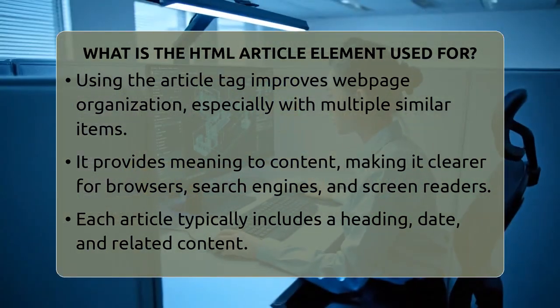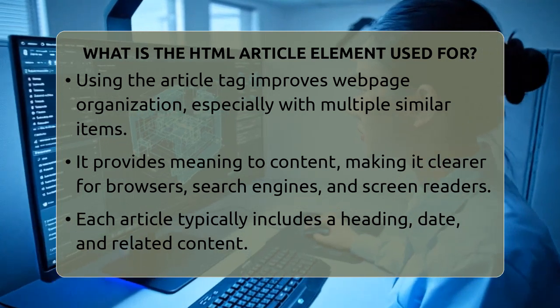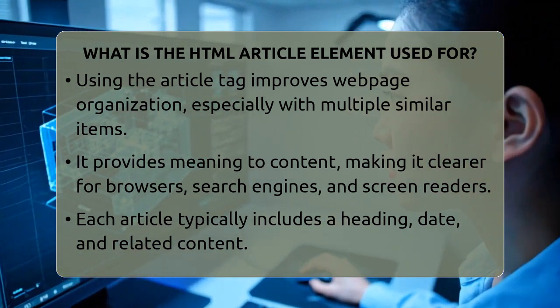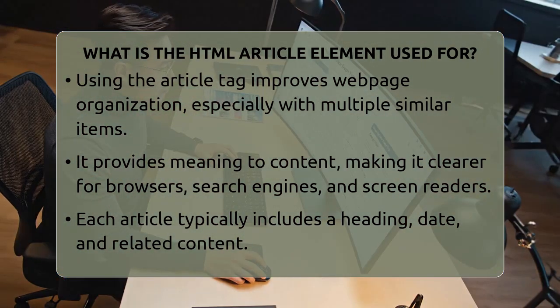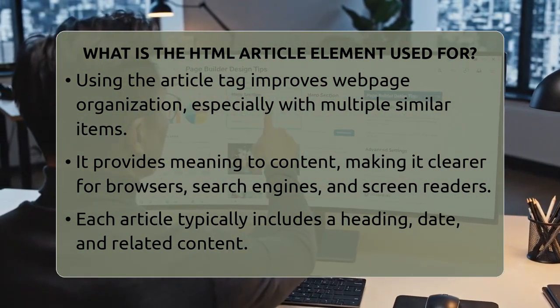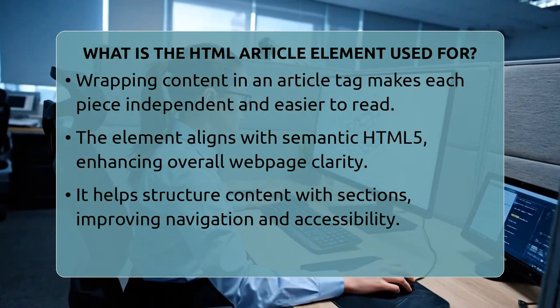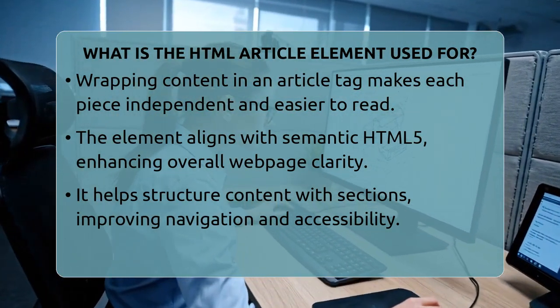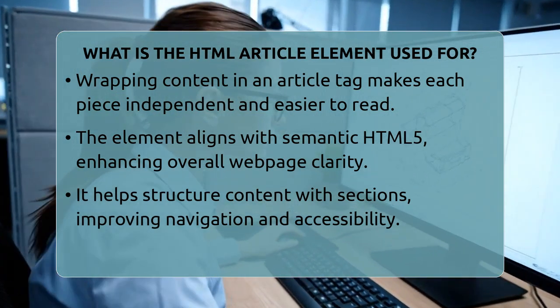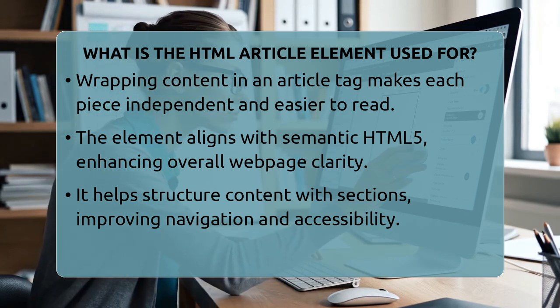Instead of just grouping things with generic containers like divs, you give the content a clear purpose. This is part of Semantic HTML5, which helps machines and people understand your page better. It makes your website more accessible for people using screen readers and improves how search engines find and rank your content. In practical terms, each article usually contains a heading and related content.